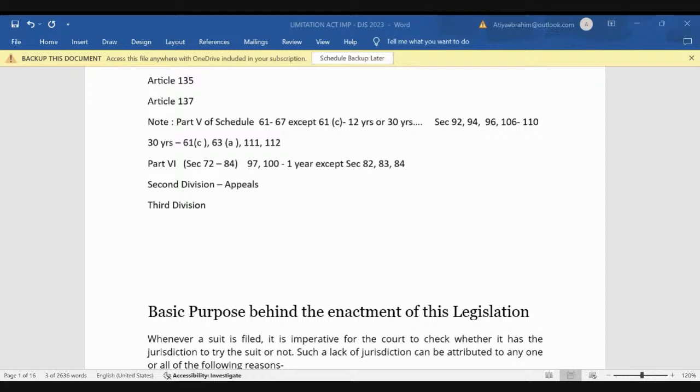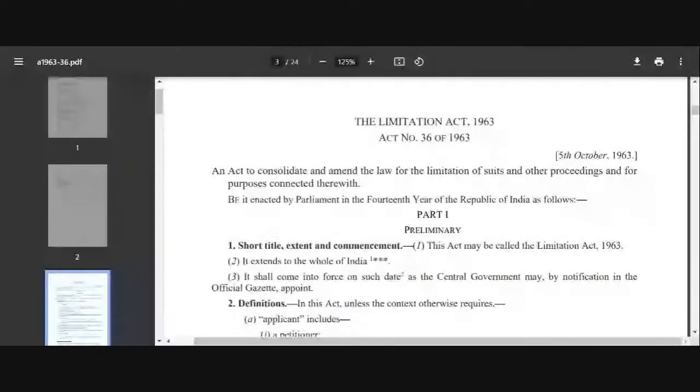Now, in the Limitation Act, first I will be clearing the object and some basic doctrines on which this whole act is based. If you do not understand the object of the act and the maxims related to this act, then you will not understand anything. I cannot see the act. Wait, I'll share the Bare Act with you first. Now my Bare Act is visible to everyone. Yes, students, is it visible?